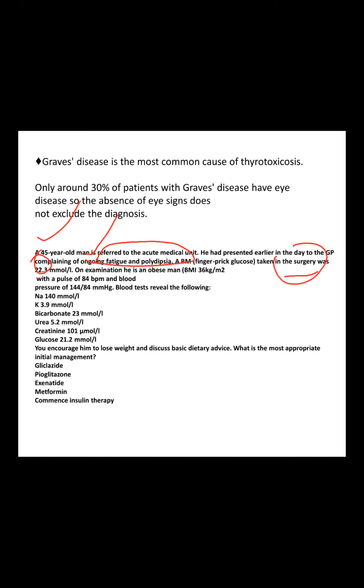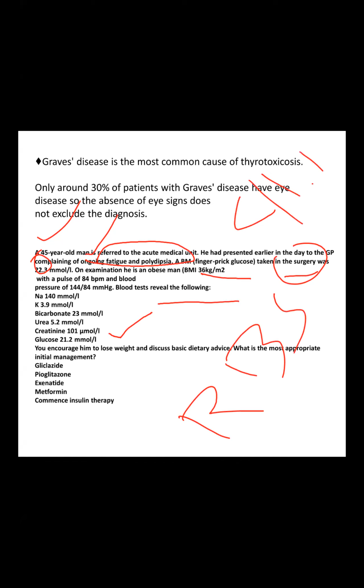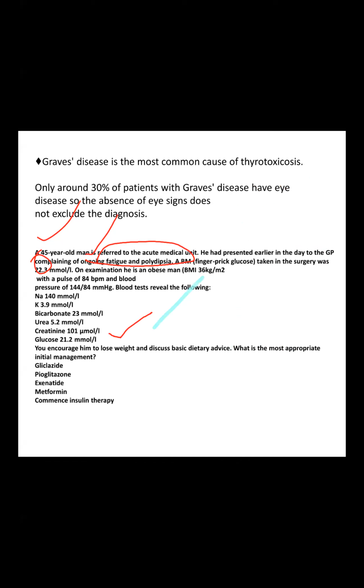The BMI is high, and the glucose level reveals 21, so it's still persistently high. Random blood sugar level should be below 11. It's 21, more than our expected level.